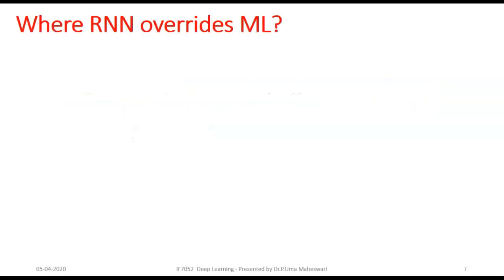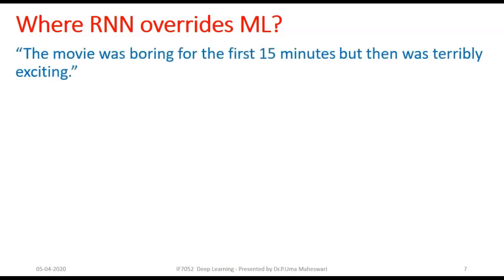Now let's come to a small idea where RNN overrides other machine learning algorithms like feed forward and backpropagation algorithms. It overrides all other networks and learnings. How does it override? For example, let's take up a small sentence: the movie was boring for the first 15 minutes, but then it was terribly exciting.